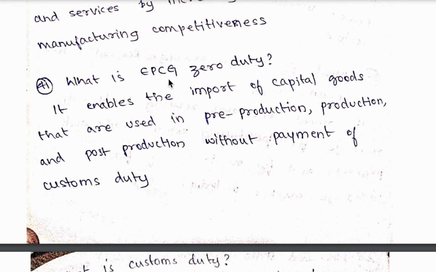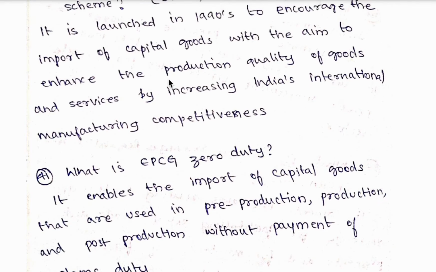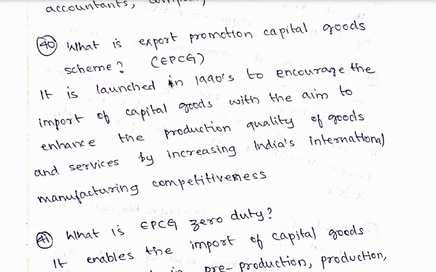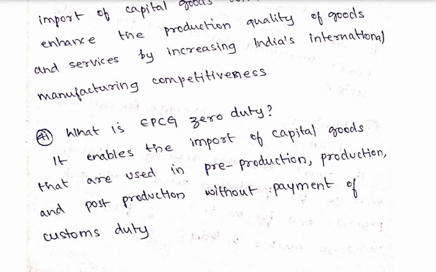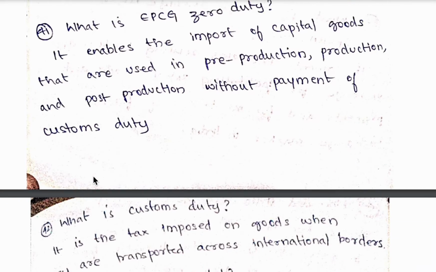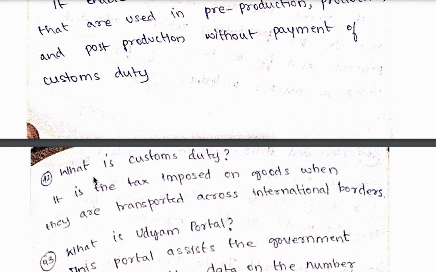41st question, what is EPCG zero duty? EPCG means Export Promotion Capital Goods zero duty. So it enables the import of capital goods that are used in pre-production, production and post-production without payment of customs duty. 42nd question, what is customs duty?